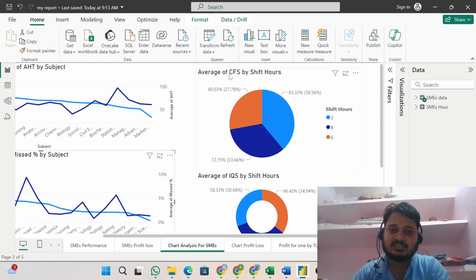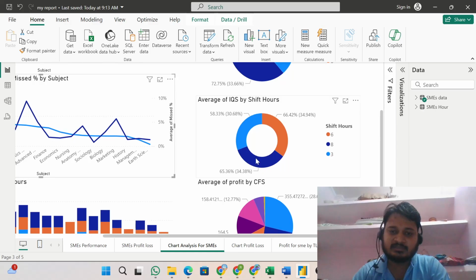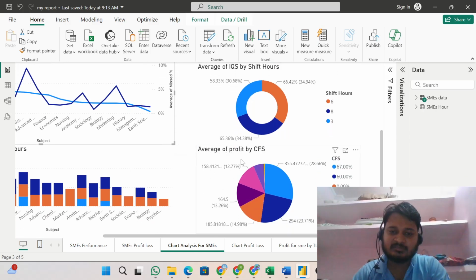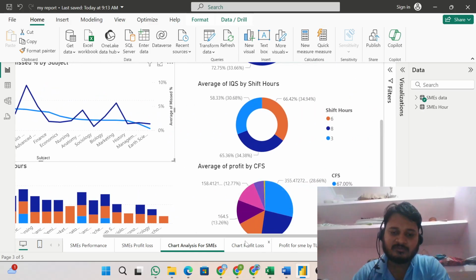Average CFS by subject. I think CFS was related to quality, but I don't know actually. These were the average CFS, and these were the internal quality checks. I think this was the donut chart I presented, and similarly the average profit by CFS. On the basis of CFS, this was the average profit. So these are the charts for profit and loss.